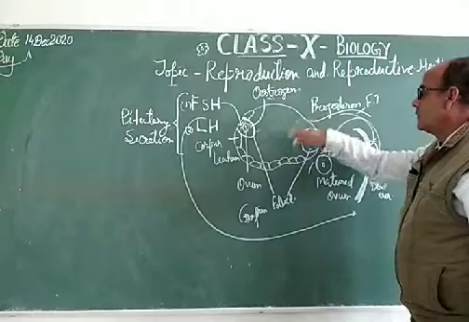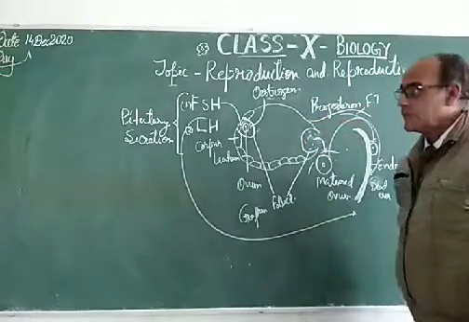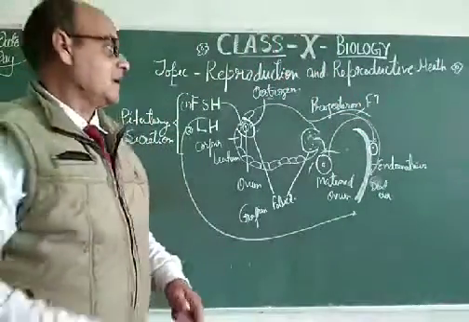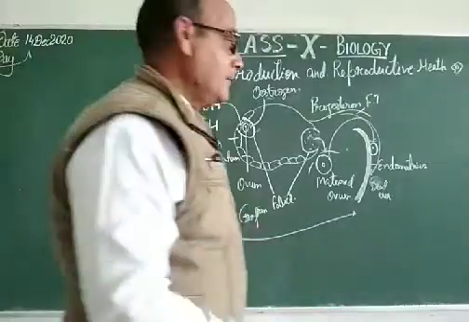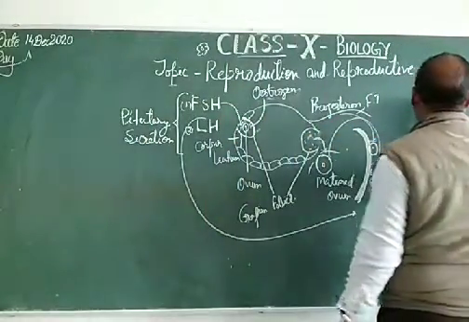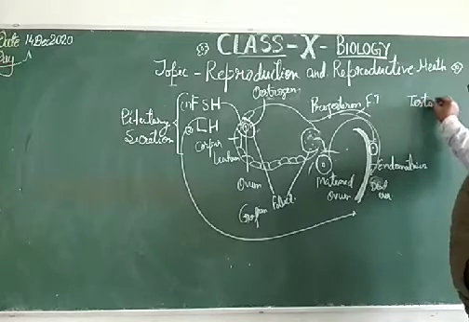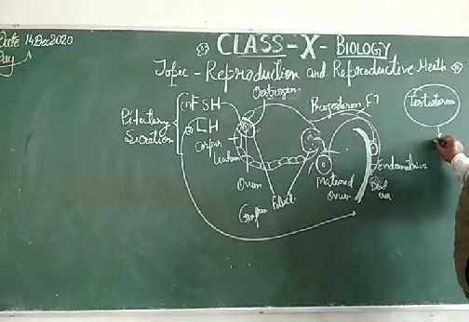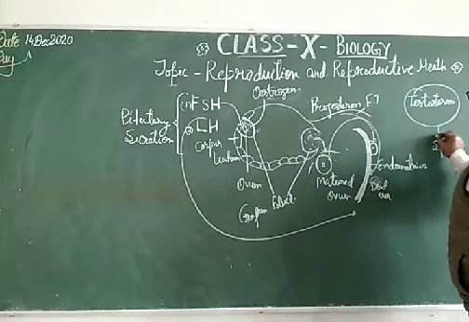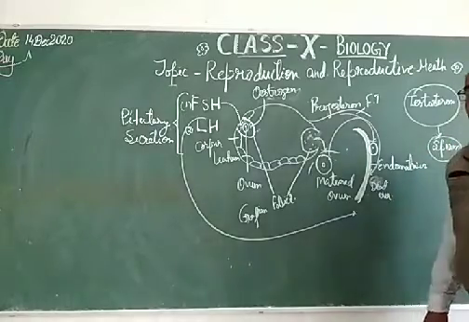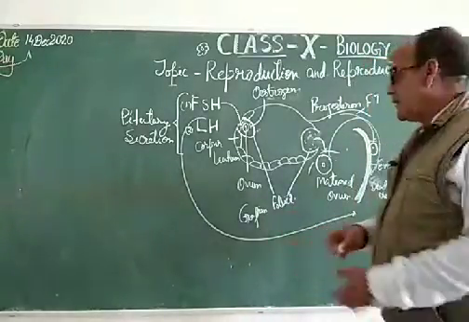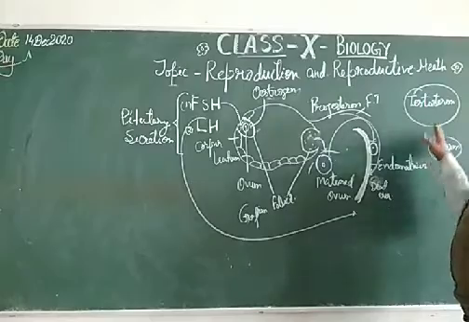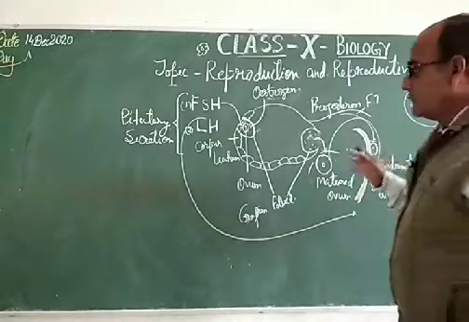Then FSH and LH control the complete process of reproduction in the female, along with the other hormones that are secreted by the ovary, that is estrogen and progesterone. So these are the four hormones responsible for the maintenance of the reproductive cycle and reproduction. Dear students, in the male, another hormone is testosterone. This hormone is responsible for the formation of the male gamete, that is the sperm. Therefore, you have to have knowledge of these reproduction processes in humans.